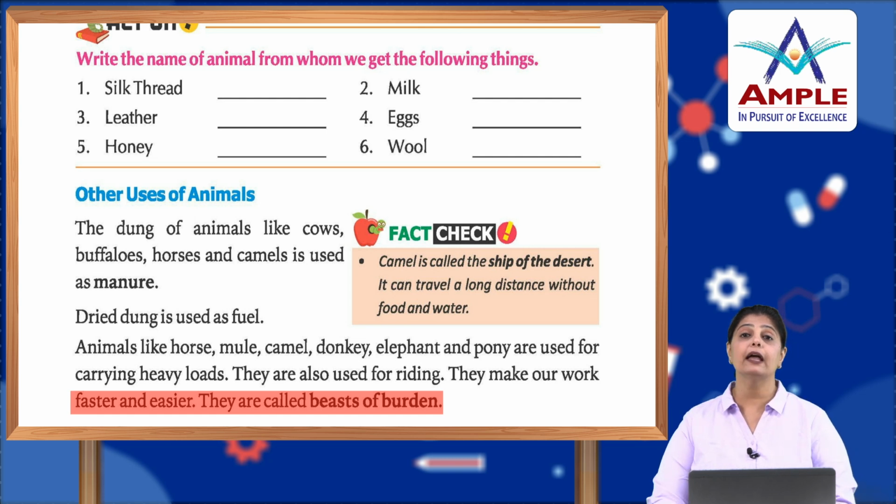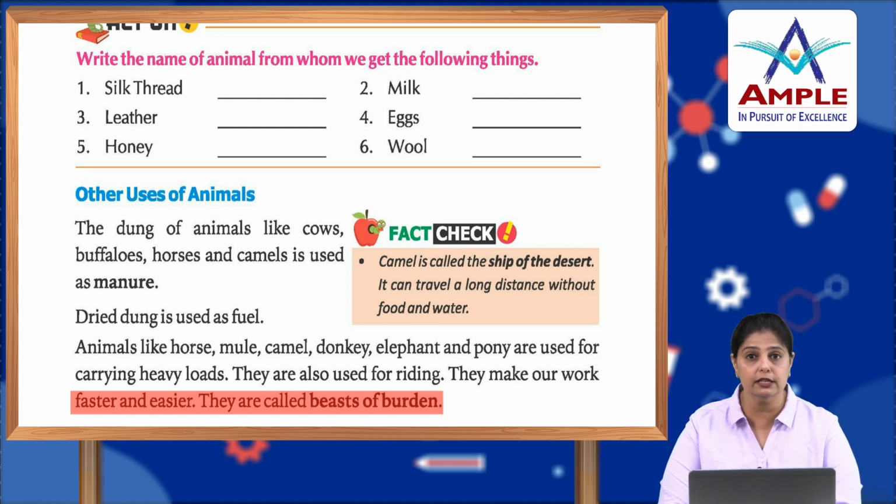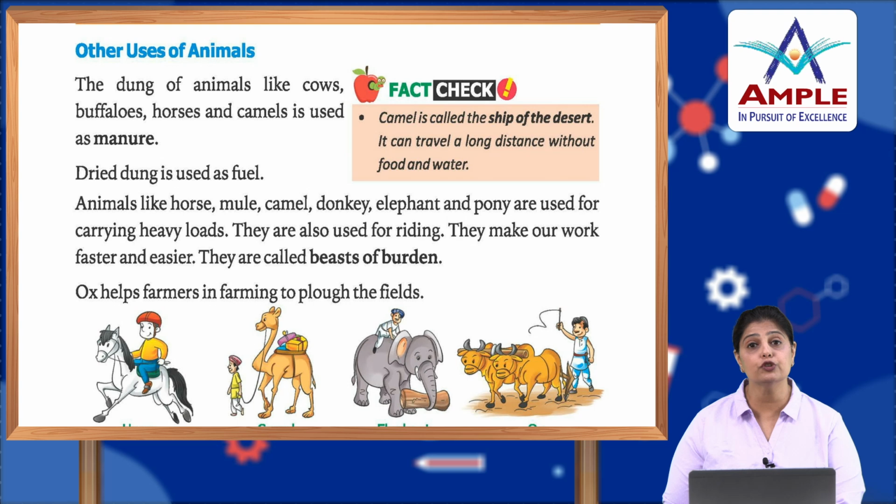So children, in the villages and generally in rural areas, you must have seen that the animal waste or the dung is collected by people, and then it is used as fuel because it is dried, and that dried portion is used as fuel to cook food. At the same time, it is also used as manure in the soil for the growth of plants. Also, it is spread around in the house for the walls. Also, it is used in the construction of the houses in the rural areas.